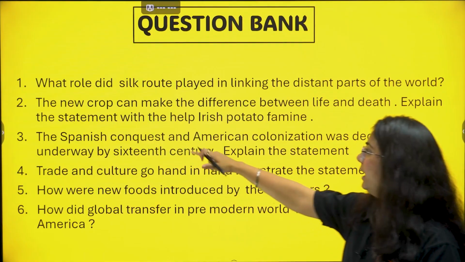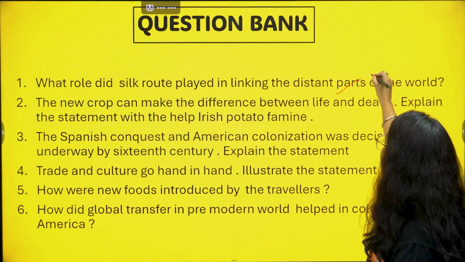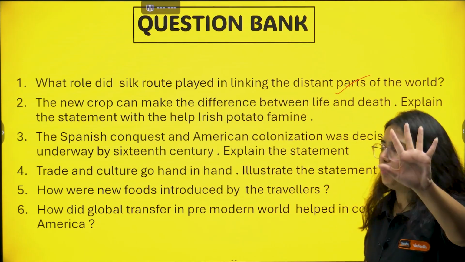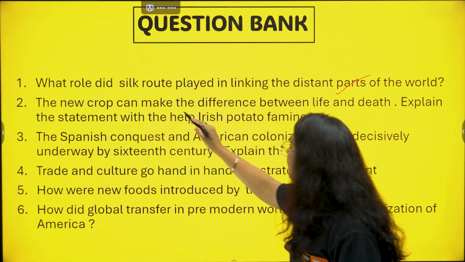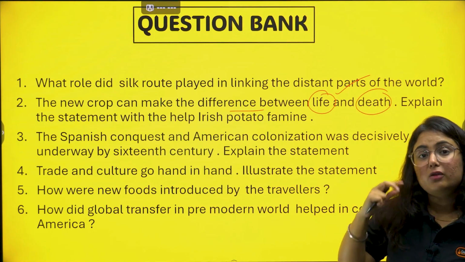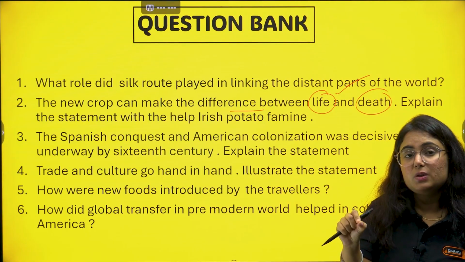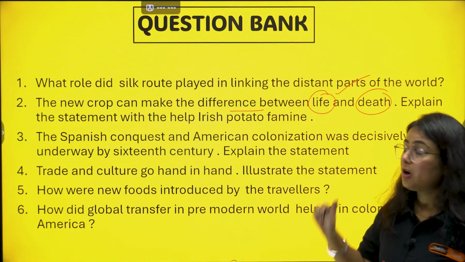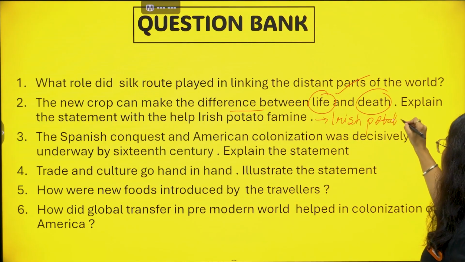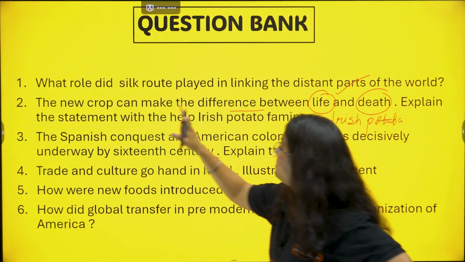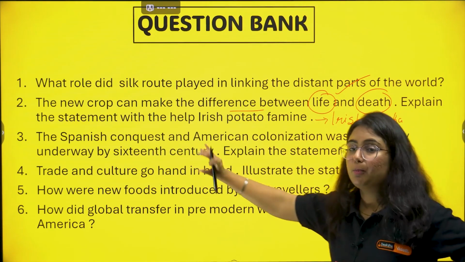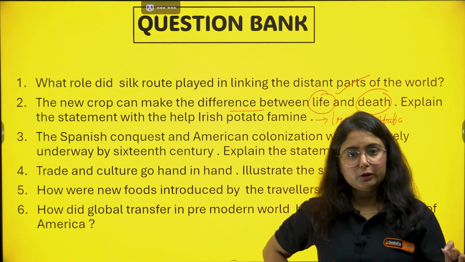Question number 1. What role did the Silk Route play in linking the distant parts of the world? Okay. First one I have given in the first slide. You need to give 5 points, more than enough. The new crop can make the difference between life and death. Now, sometimes if you have not read the chapter, when this question comes, you will definitely not be able to recognize it, because here they are not telling that we are talking about the Irish potato famine. What if they are not telling you to explain the statement with the help of the Irish potato famine, rather they have added explain the statement with the help of an example, then what? So be prepared for that situation also.